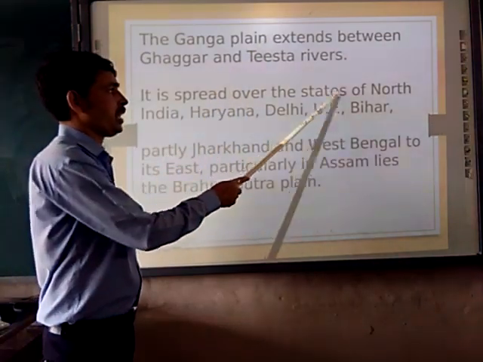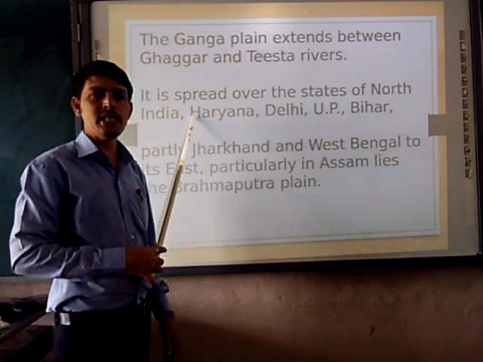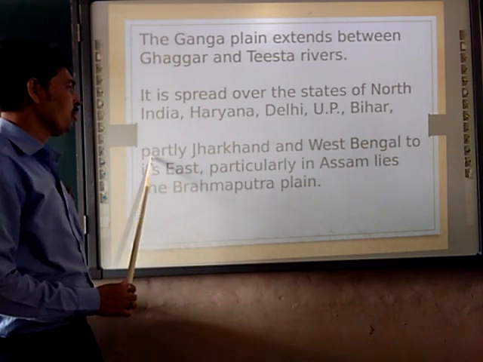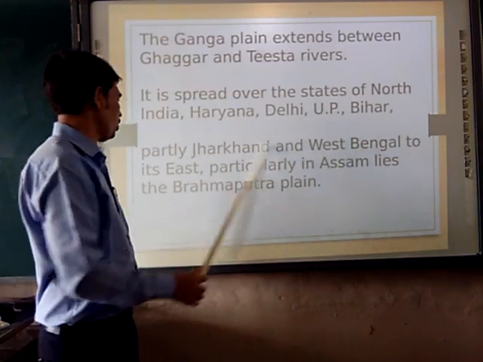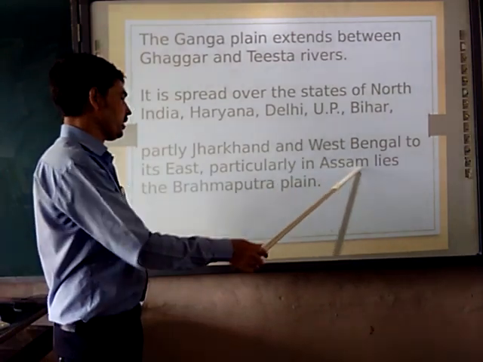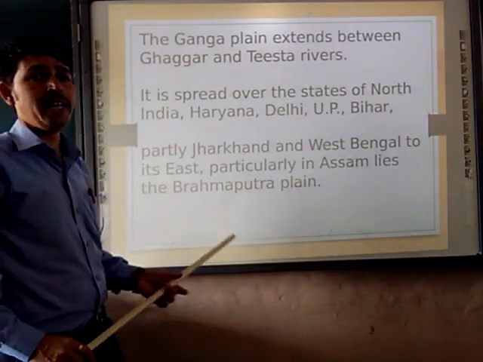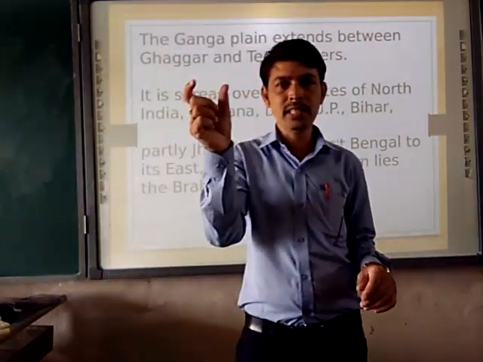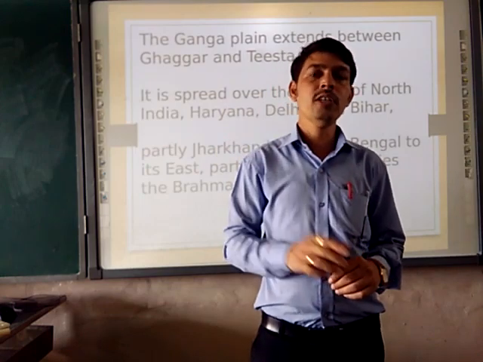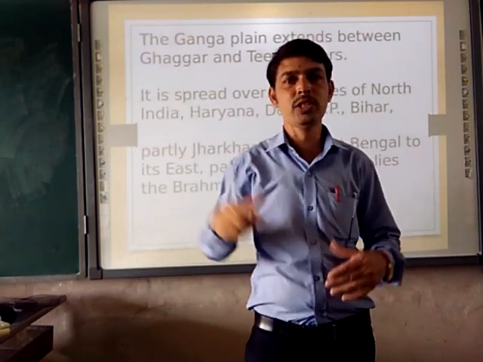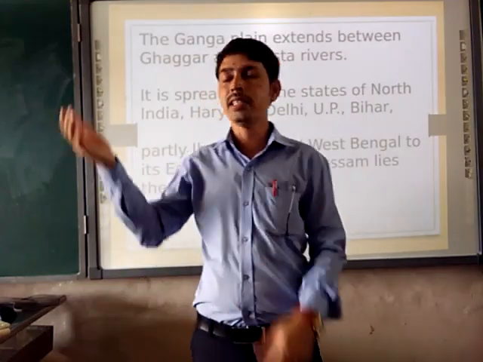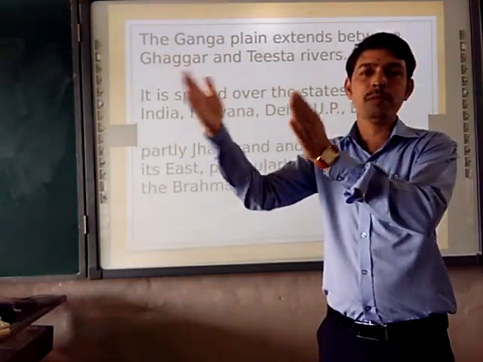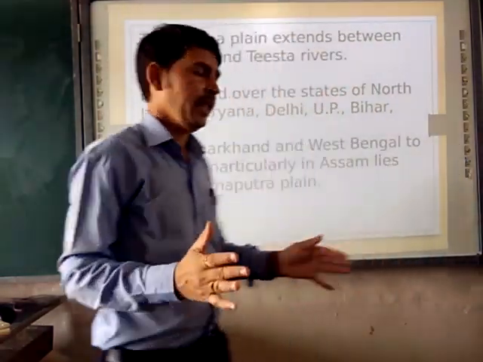It is spread over the states of North India. So which are the states? Haryana, Delhi, UP and Bihar. Partly Jharkhand and West Bengal to the east, and particularly in Assam lies the Brahmaputra plain. So finally we are talking about three rivers: Indus, Ganges and Brahmaputra. The Indus plain is what we call the northern plain or the Punjab plain. Then we have the Ganges plain and the Brahmaputra plain, extending from this part to this part.